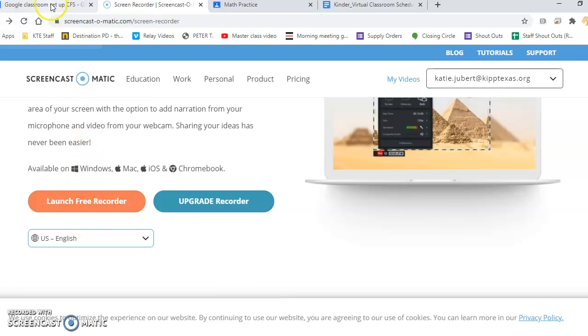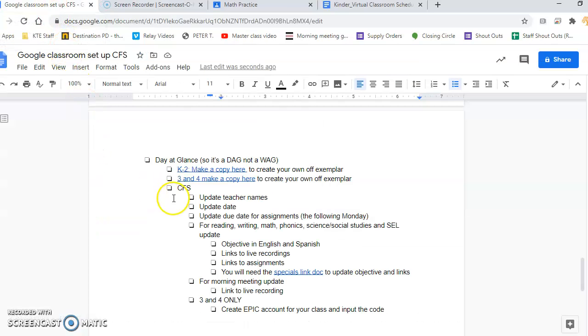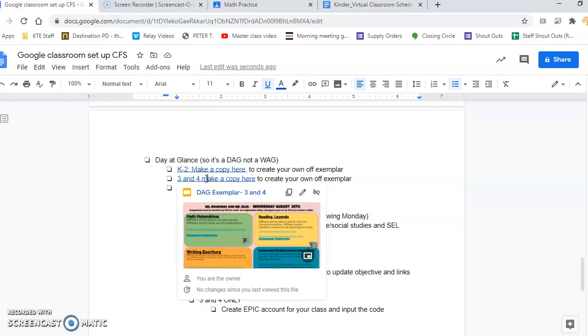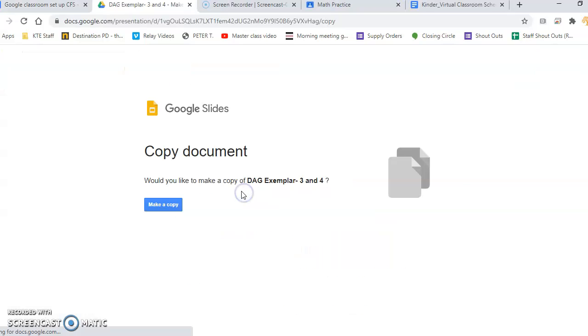Congratulations. You've made it to the last section of the Google Classroom Criteria for Success. And now I'm going to be showing you how to update the data glance aligned to the criteria for success. The first thing I'm going to do is the 3 and 4 this time. I did K last time. I'm going to click on the link where it says 3 and 4, open that up, and make a copy.